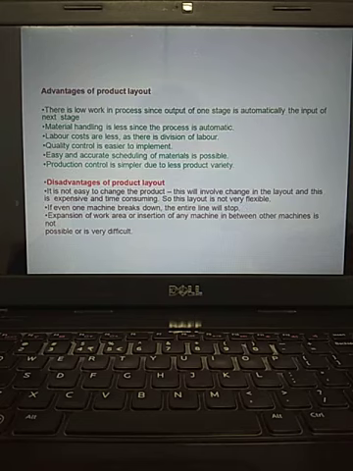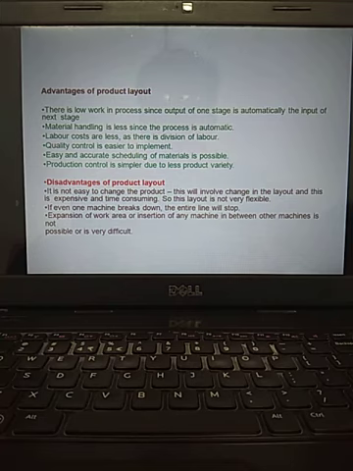So what are the advantages? As far as product layout is concerned, material handling is very easy. Quality control is easy, production control is simpler, and disadvantages are there. What are those? It is not easy to change the product.